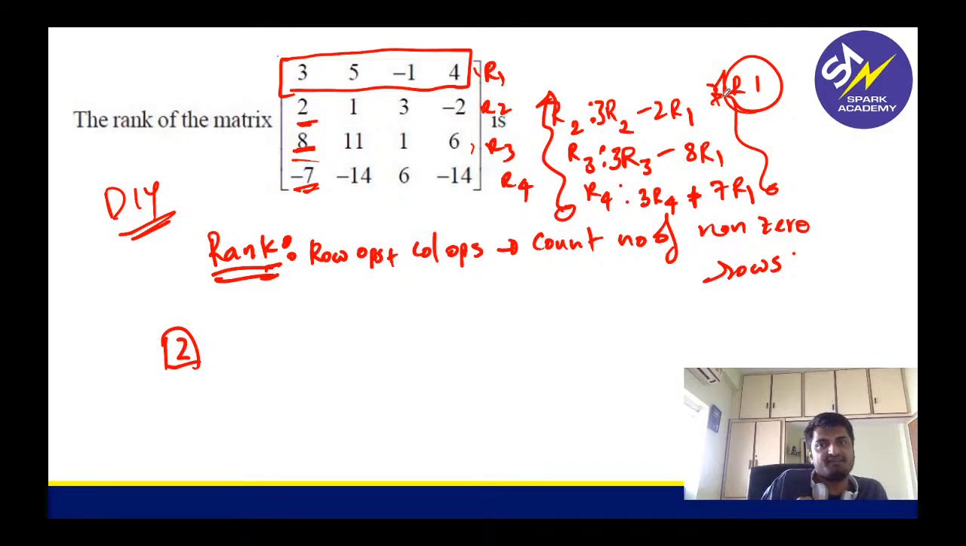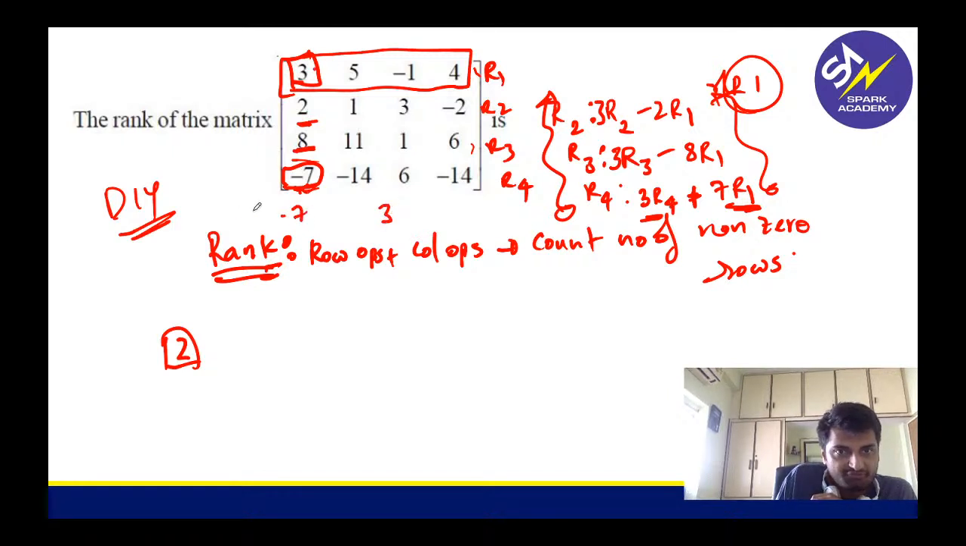How is plus 7? No, this is 3. This is minus 7. So this should be 21, 21, right? So that is why we are doing 3R4 plus 7R1. Okay, both should be zeros actually. I want to make this 0. So what is this? This is minus 7. This is plus 3. So I have to multiply 3 here, I have to multiply 7 here, and then if I add, it will get cancelled, right? Got it, Lyrie?